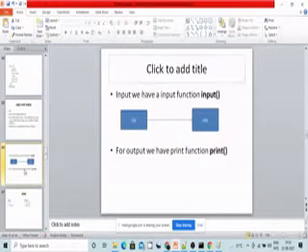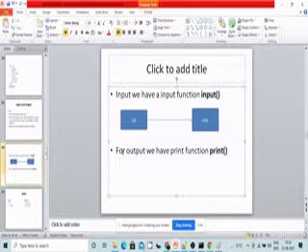In the same way, input and output is also in the language, I mean, to the computer. We will give the input by using the input function. For output, we will use the function print. I guess you come to know what exactly input function we will use. The input function is input. For output, we have the print function as an output function.